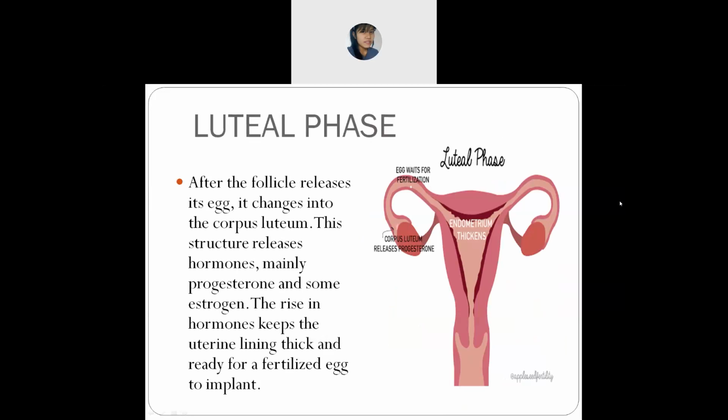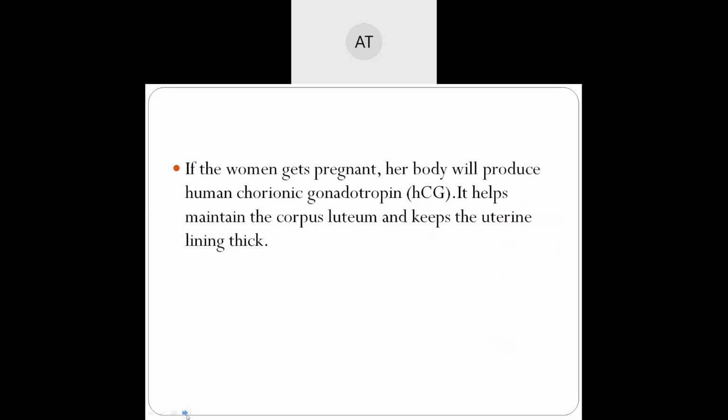Next, luteal phase. Okay, you continue with the luteal phase also. Luteal phase. After the follicle releases its egg, it changes into the corpus luteum. This structure releases hormones, mainly progesterone and some estrogen. The rise in hormones keeps the uterine lining thick and ready for a fertilized egg to implant.